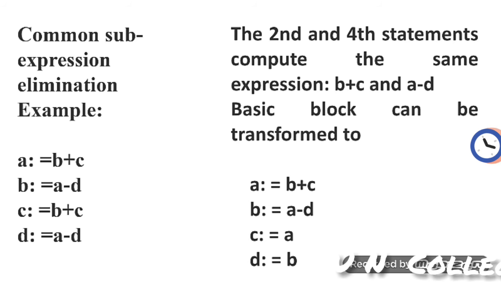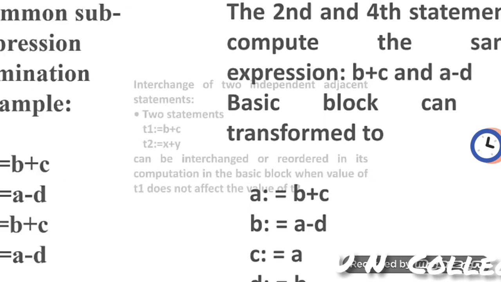Now we can optimize the code as a equal to b plus c, b equal to a minus t, c equal to a, d equal to b. Here we can eliminate the second and fourth statements, as they compute the same expressions, b plus c and a minus t. So it can be removed and we can optimize the code in this way. This is the example of common subexpression elimination.